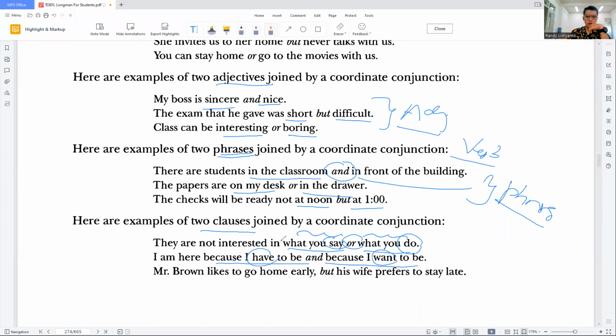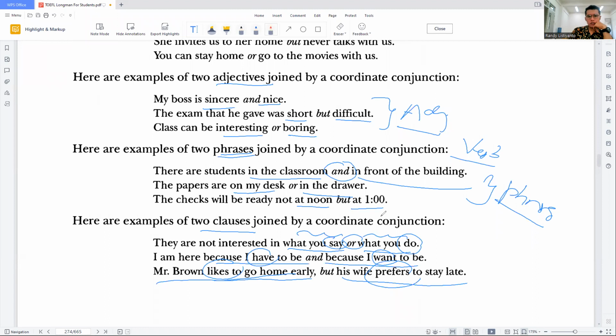Brown likes to go home early, but his wife prefers to stay late. Both of them are clauses because we have likes here and also prefers here. Well, ladies and gentlemen, when we talk about this, we combine nouns, verbs, adjectives, phrases, and clauses.